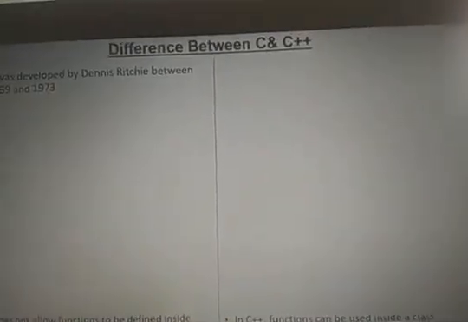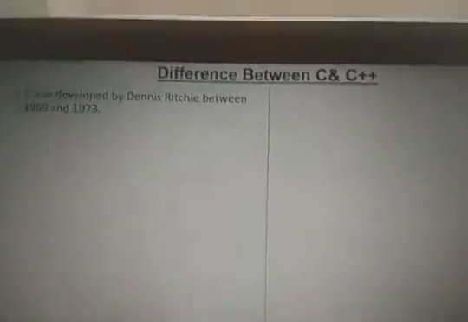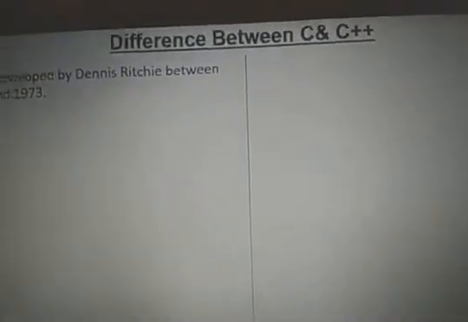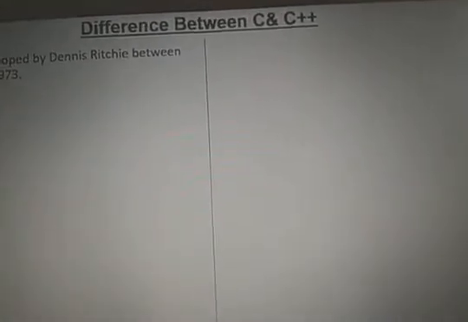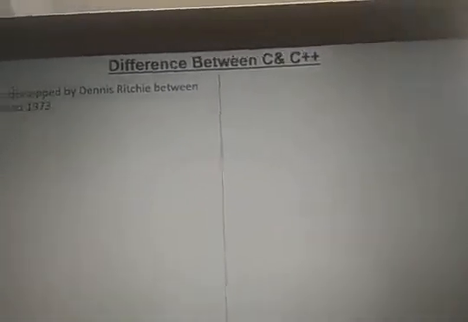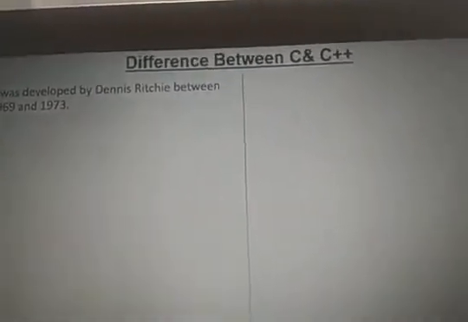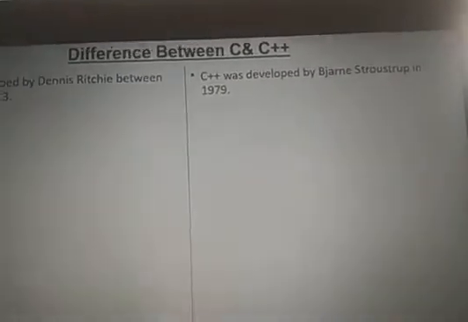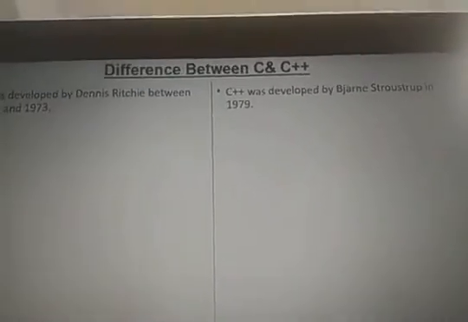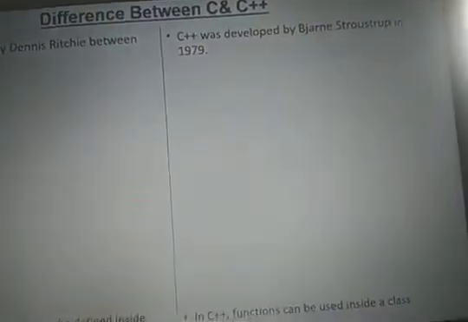Now, what is the difference between C and C++? C was developed by Dennis Ritchie between 1969 and 1973, when the complete versions of the C language were developed. But C++ was developed by Stroustrup in 1979 and released in 1980.